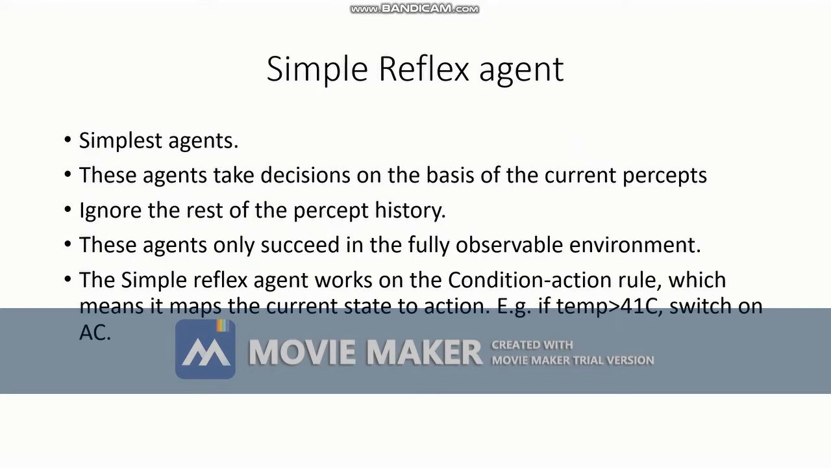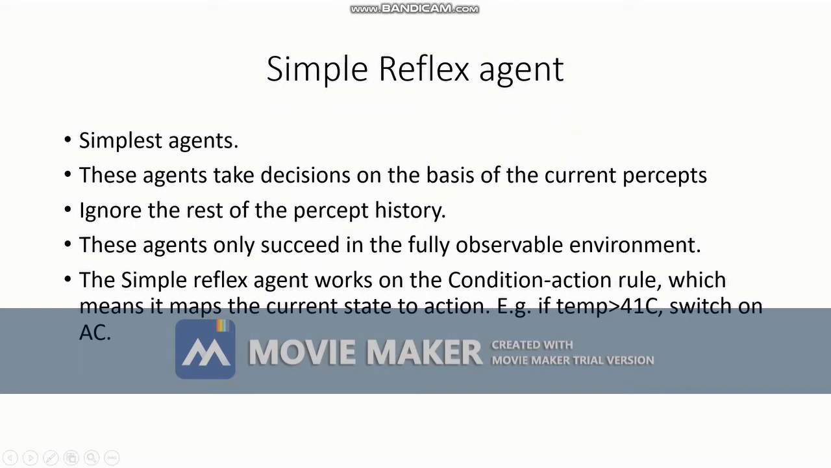Okay, the first type of agent is the simple reflex agent. From the term reflex itself, it is clear that it should perform the action spontaneously or immediately. What is the meaning of reflex? Suppose you are walking and suddenly a ball comes towards your face. What will be your immediate reaction? You will shut your eyes, right? That is a reflex action. Similarly, whenever a situation arises, an agent should perform some action immediately without doing any calculation. That is what is meant by a simple reflex agent.